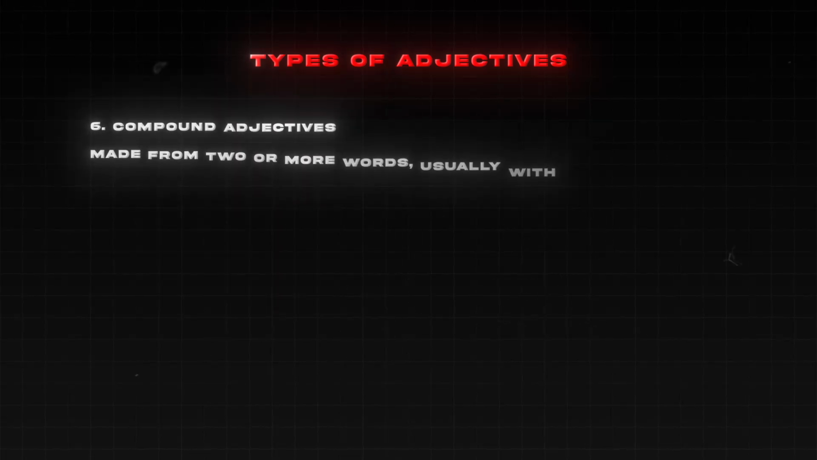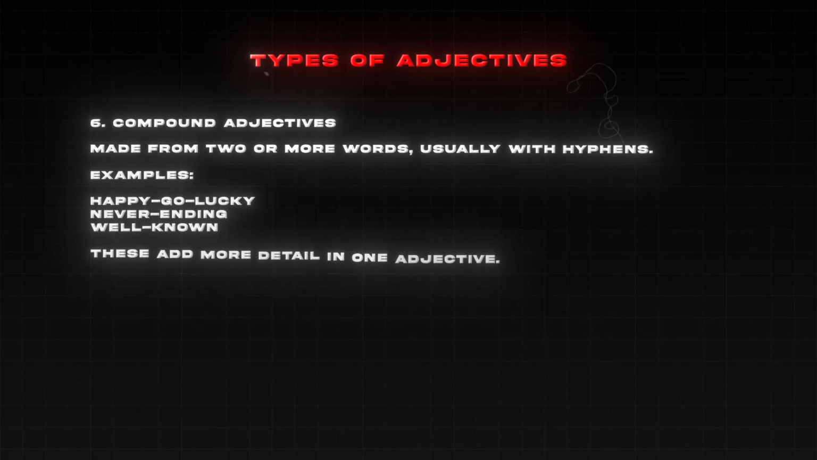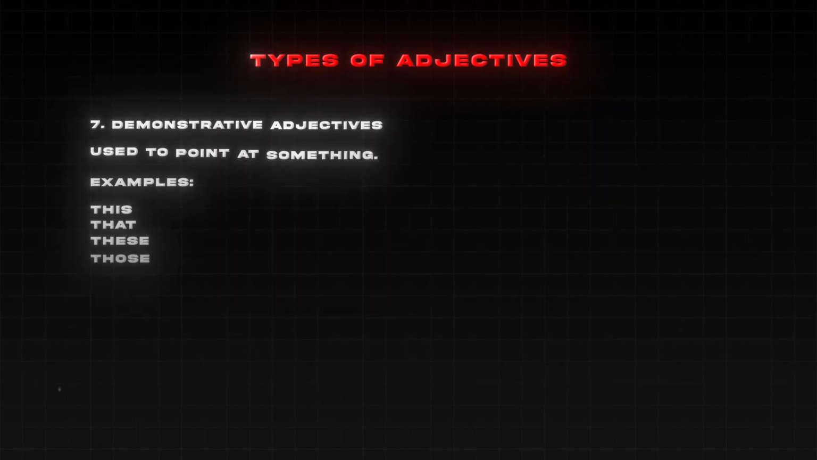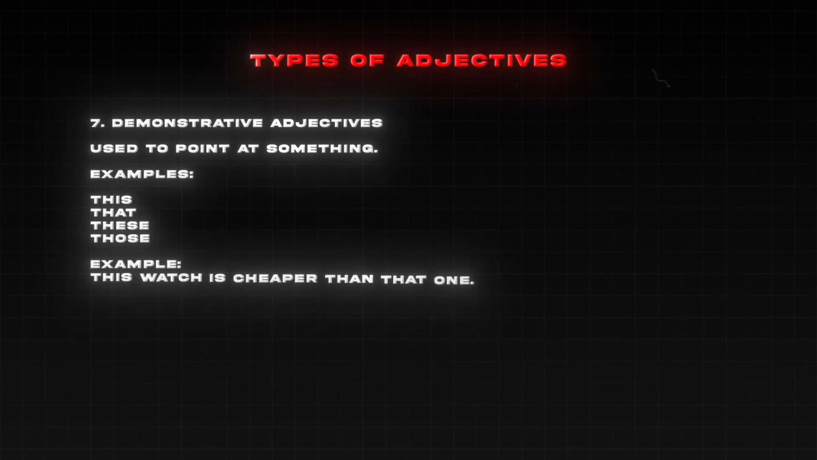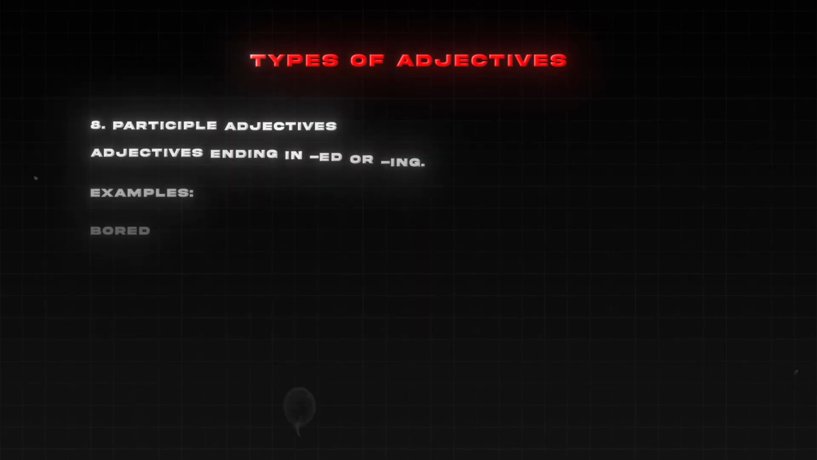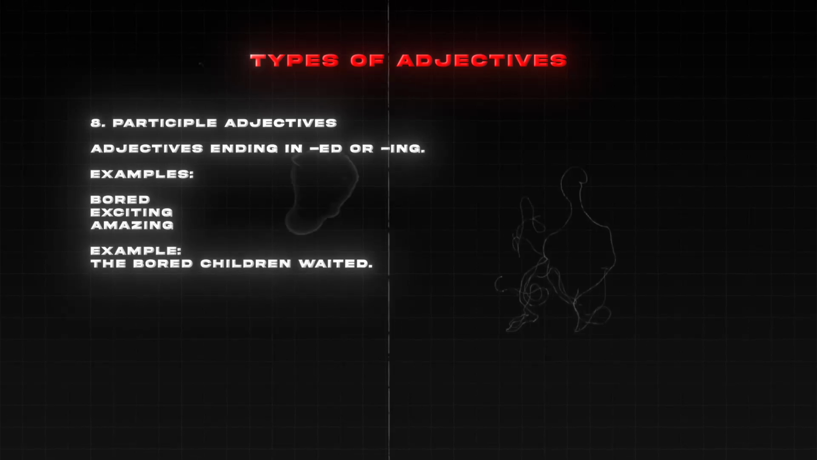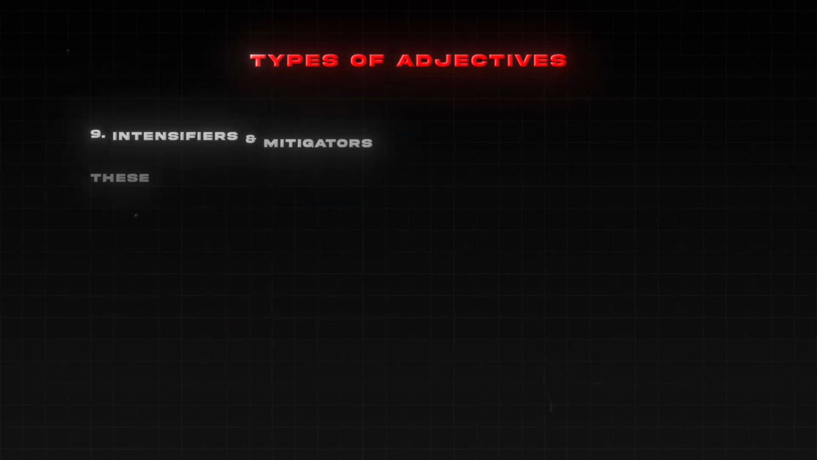Compound adjectives, made from two or more words, usually with hyphens. Examples: happy-go-lucky, never-ending, well-known. These add more detail in one adjective. Demonstrative adjectives, used to point at something. Examples: this, that, these, those. Example sentence: this watch is cheaper than that one. Participle adjectives. Adjectives ending in ed or ing. Examples: bored, exciting, amazing. Example: the bored children waited.